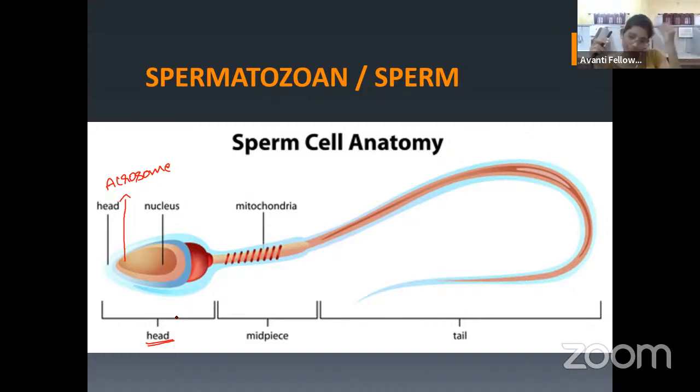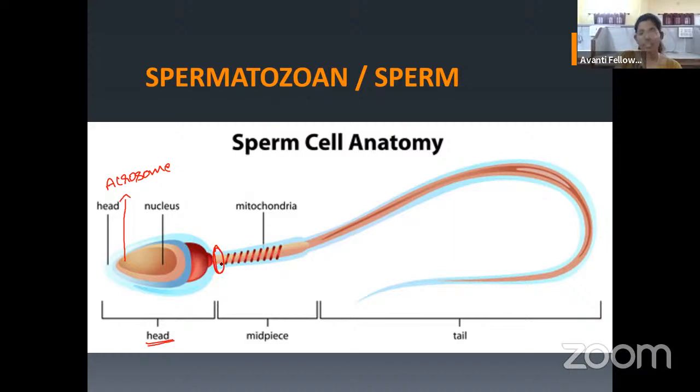When we study fertilization, this might be helpful, so keep this in mind now itself. At that time you can tell me, no ma'am, this is helpful for this. Okay. So nucleus, acrosome, done. Now there is one more structure here between the neck and the middle piece.